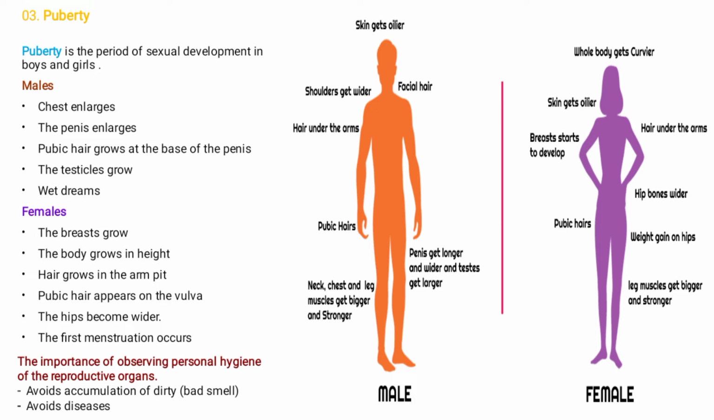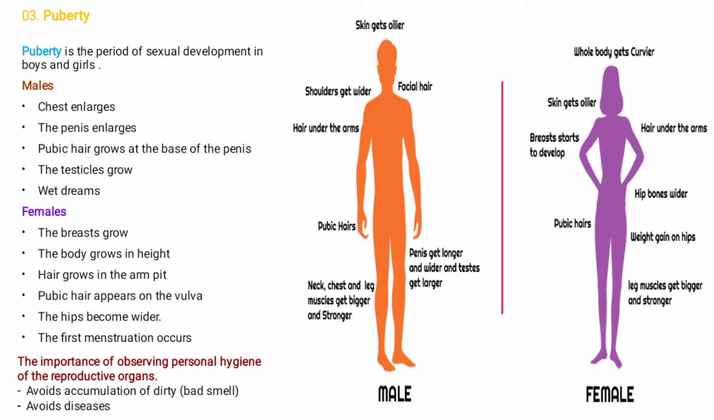You have also the neck, chest, and leg muscles getting bigger and stronger. Like I've said, the hair under the armpits also grows, and the shoulders get wider. Facial hair sometimes also appears, such as beards. Also the skin gets oily. On the ladies, the whole body gets curvier, the skin gets oily as well, hair grows under the arms, breasts start to develop, the hip bones get wider, and the pubic hair grows as well.